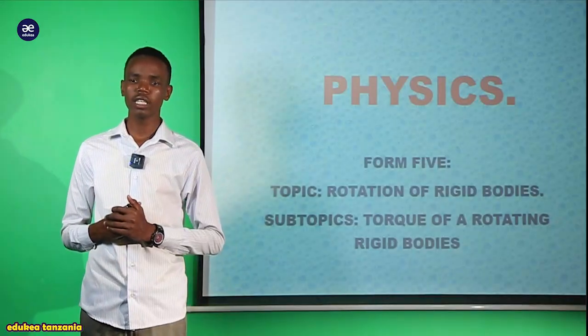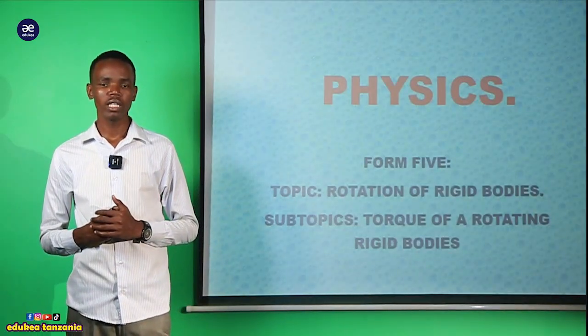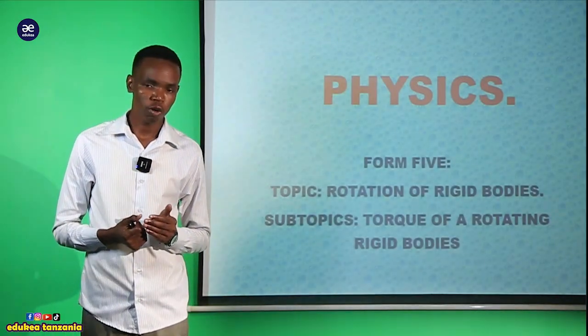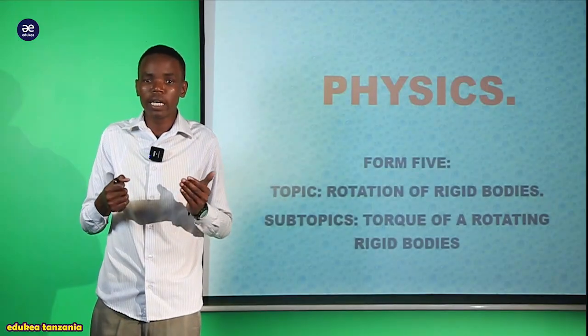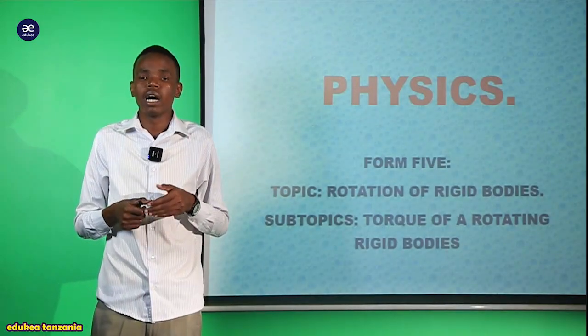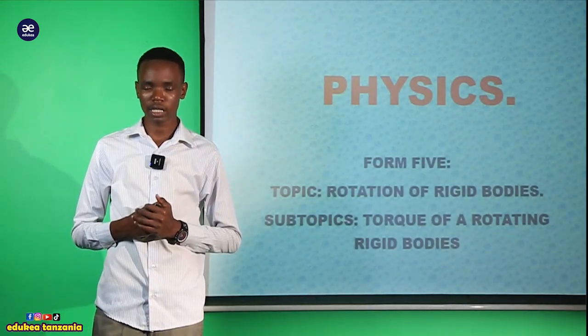In the last session, my dear student, we tried to see the comparison about the linear acceleration. The examples are related to the linear acceleration.